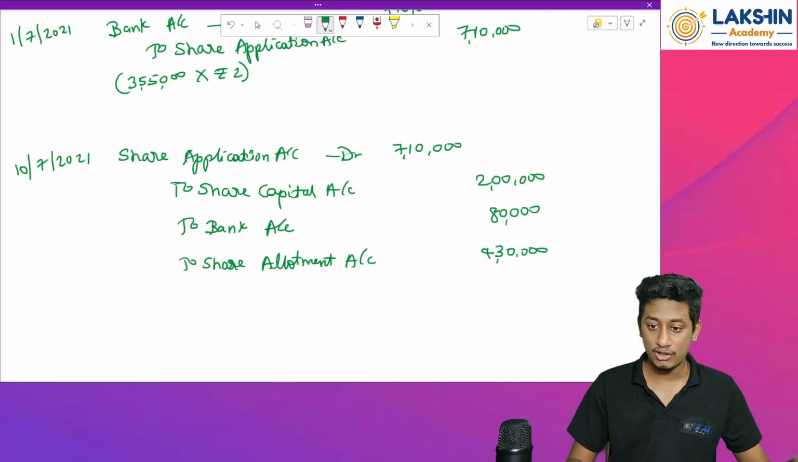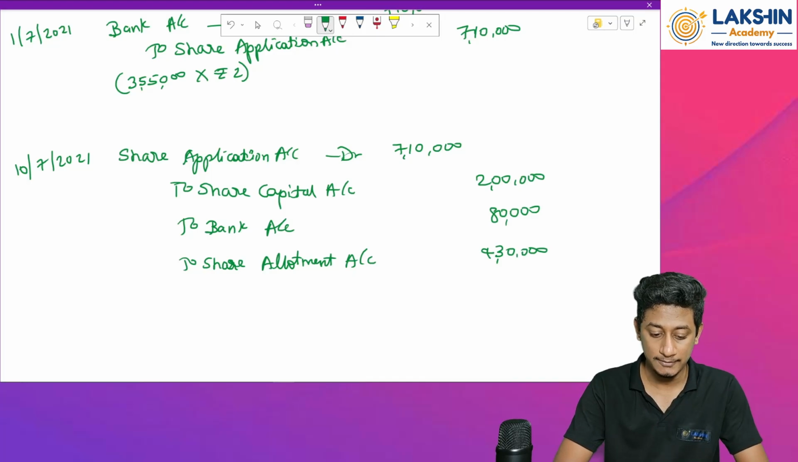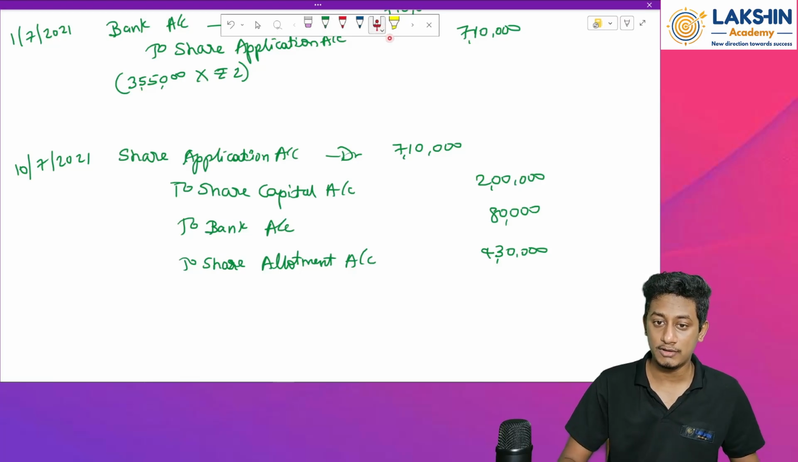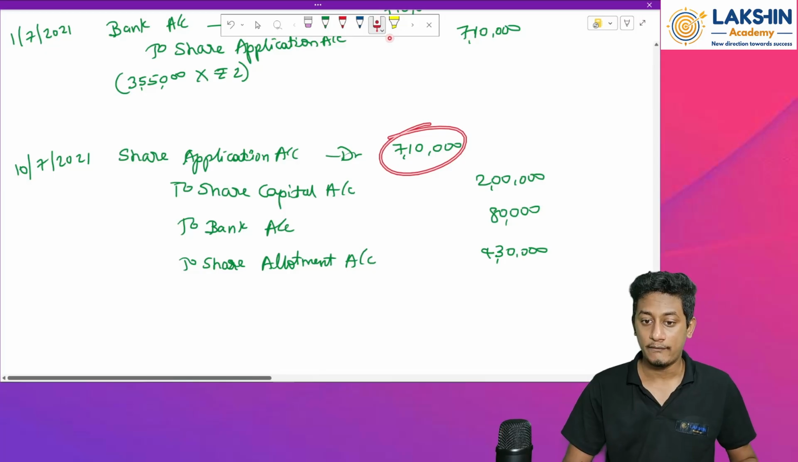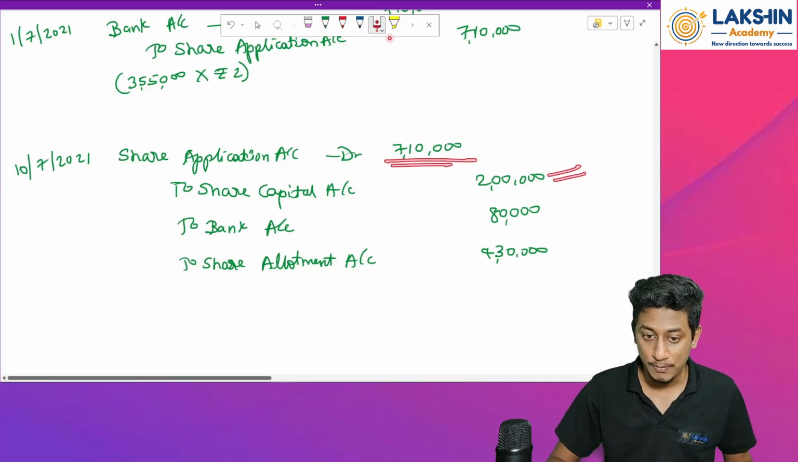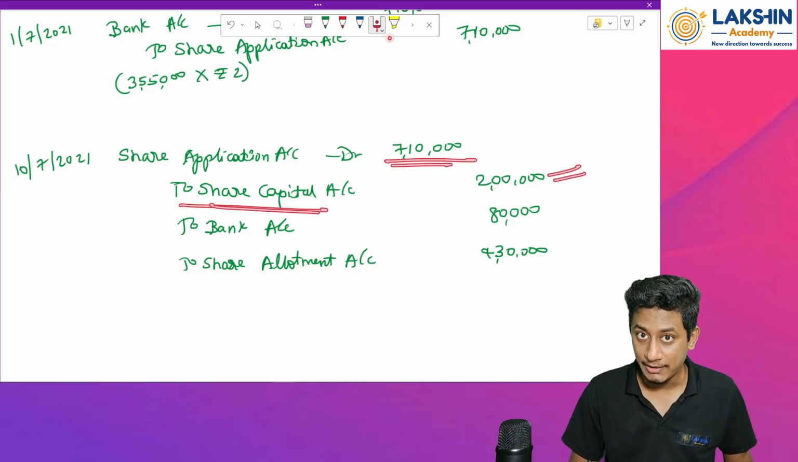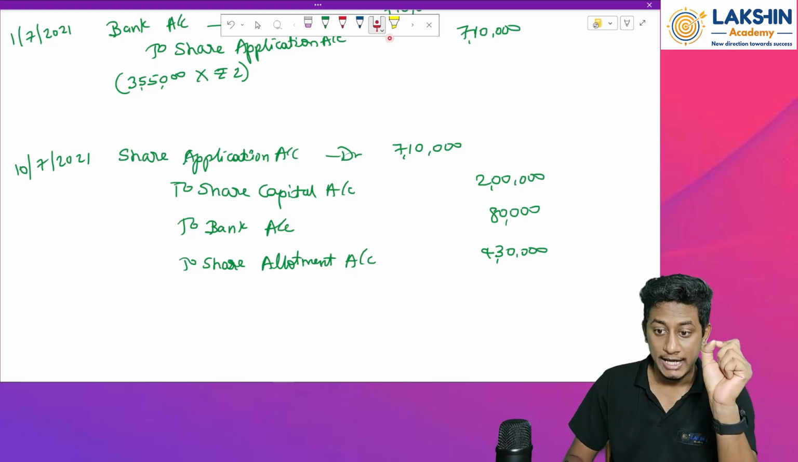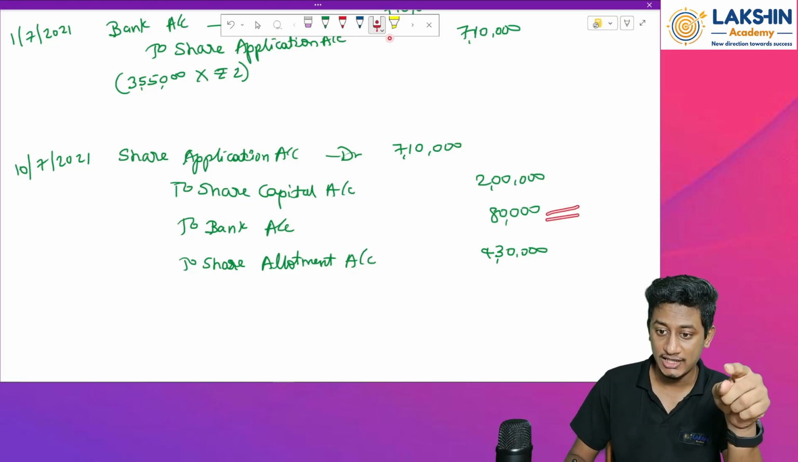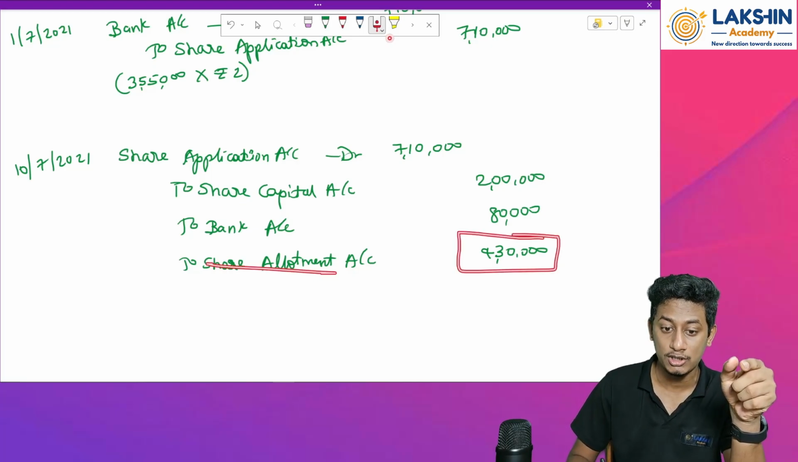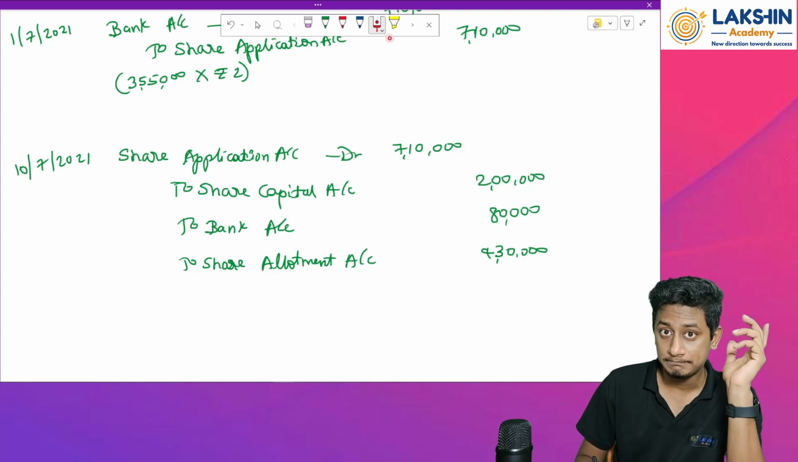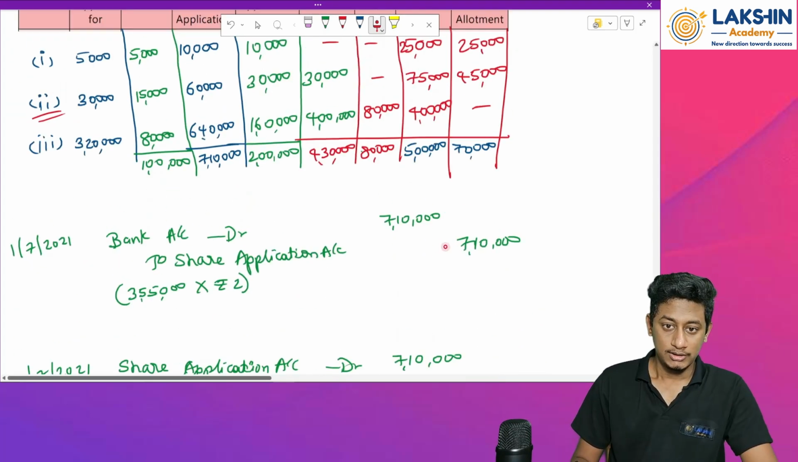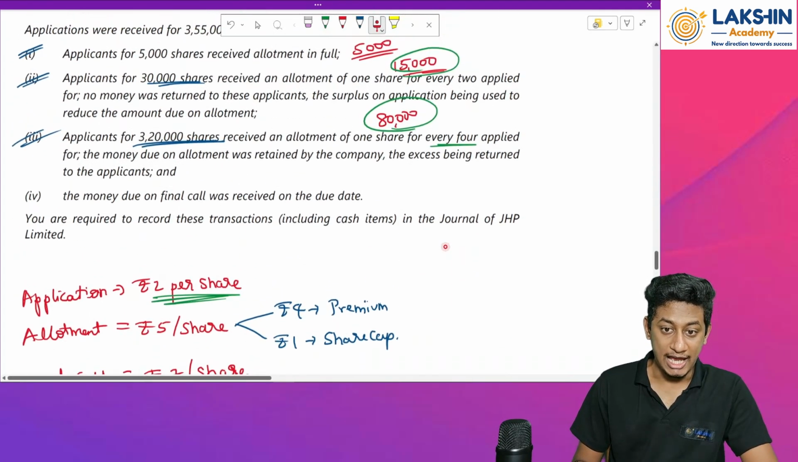So now just add all of this. 2 lakh plus 4,30,000 plus 80,000 will be equal to rupees what? Equal to rupees 7,10,000. So that means out of this 7,10,000 rupees, 2 lakh rupees has been taken to share capital for application. 80,000 rupees has been refunded after the adjustment of 4,30,000 towards my share allotment. Okay.